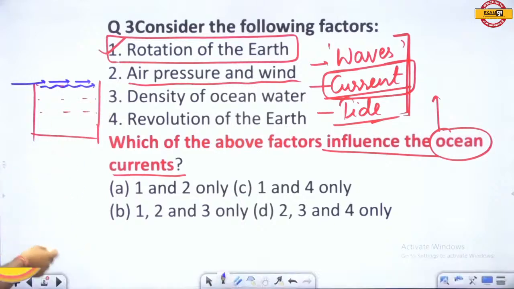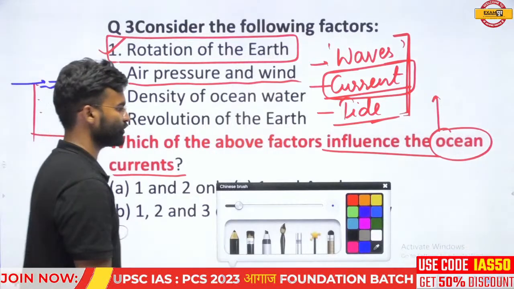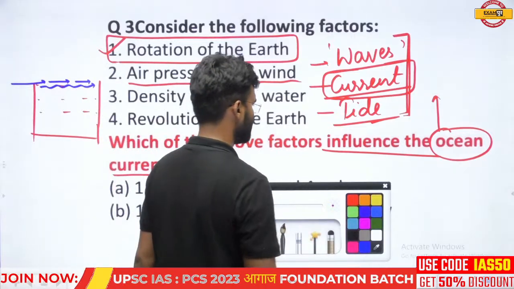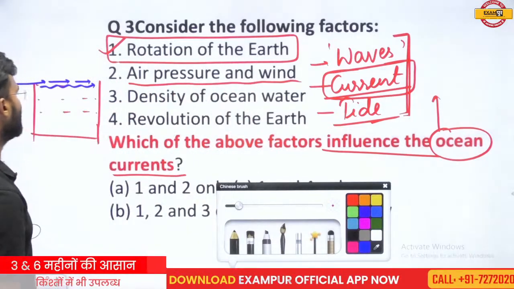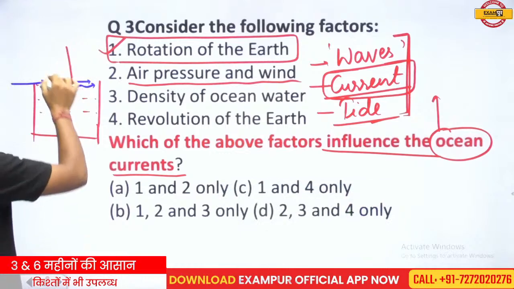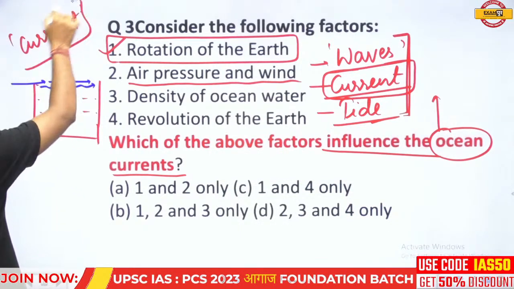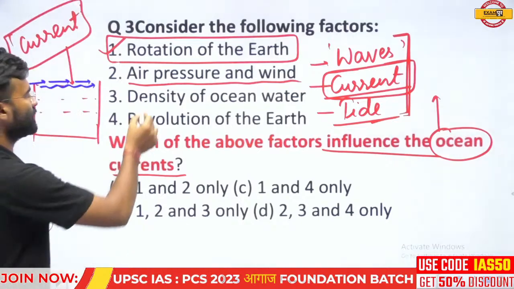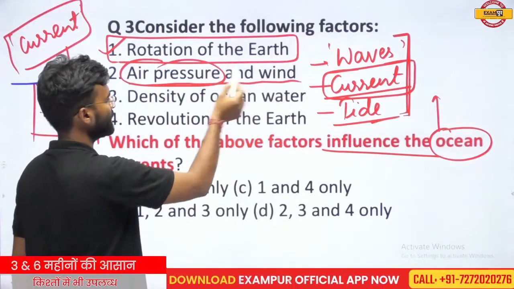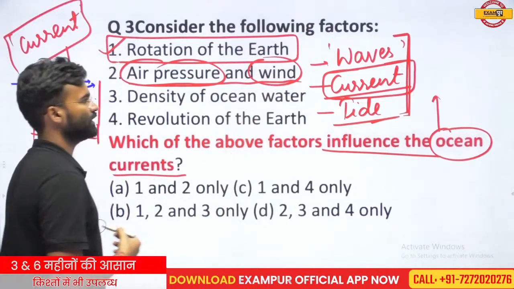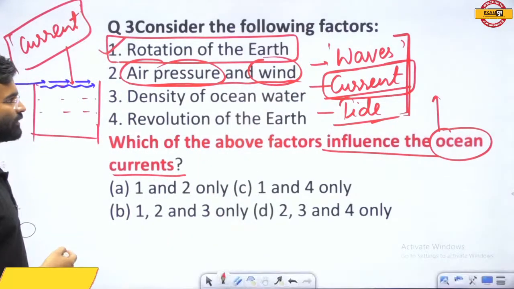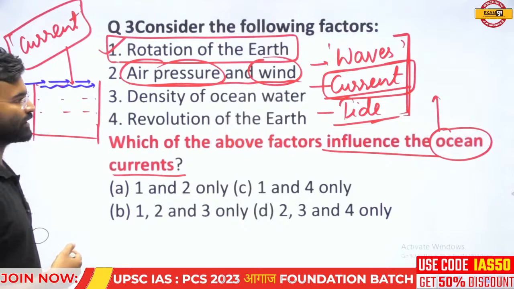And if this water starts to move from one direction to another direction along a fixed path, then it also has an impact on the oceanic current. So it starts to generate the oceanic current. So wind and air pressure have also influenced the oceanic current. I think you are getting my point. Whatever I am telling you, you are getting properly.